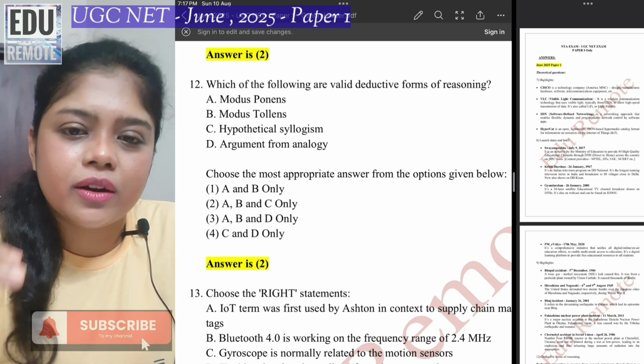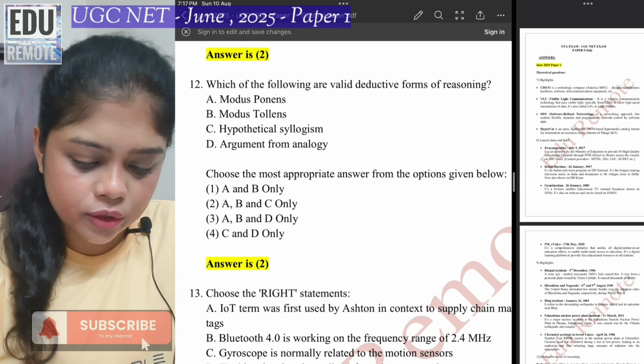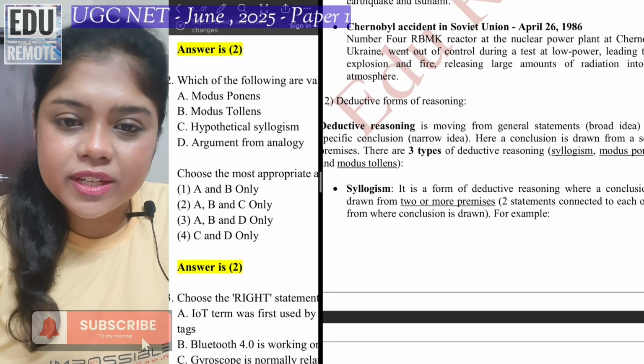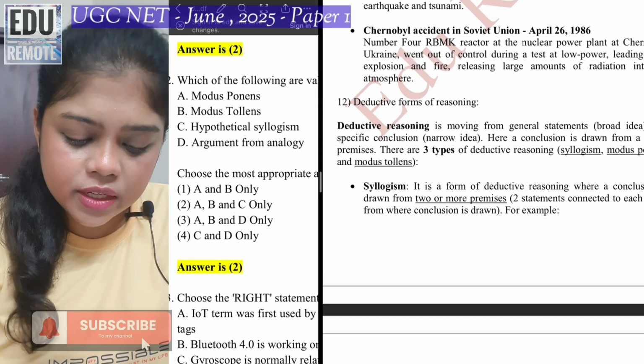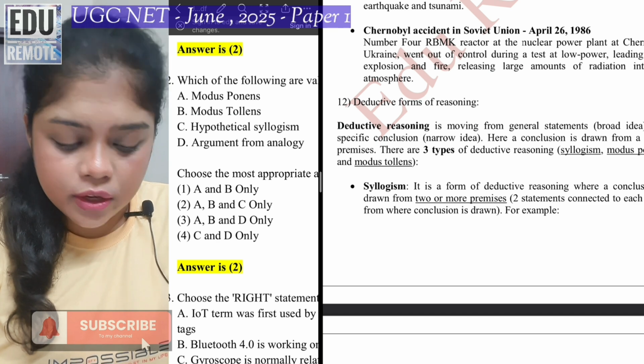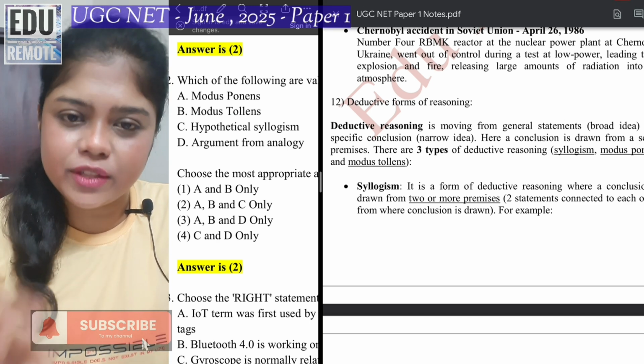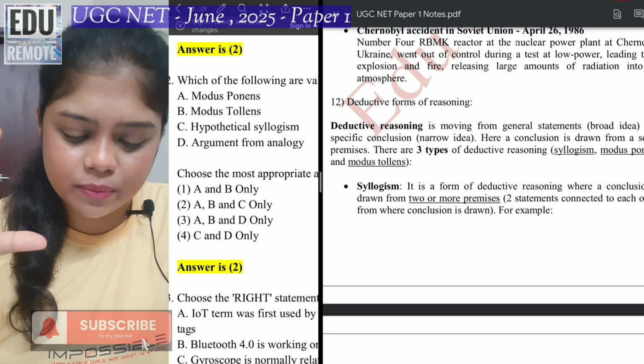Now these statements are called premises and the conclusion is the conclusion. So deductive reasoning, as you can see here, is moving from a general statement, which is a broad idea, to a specific or narrow conclusion based on the broad general statements.